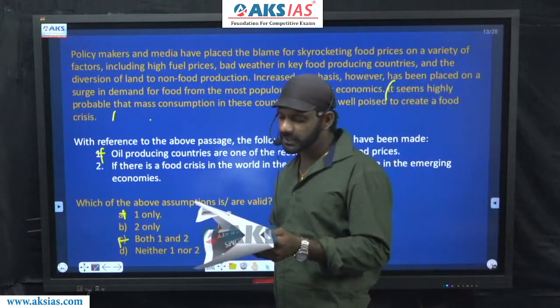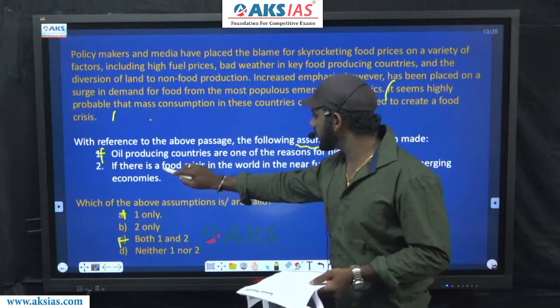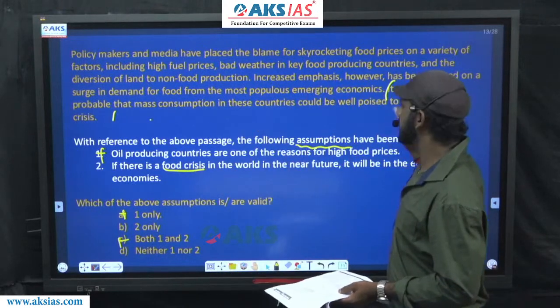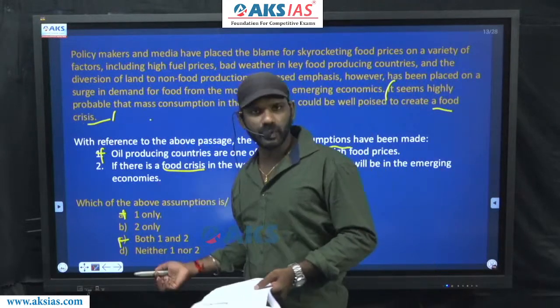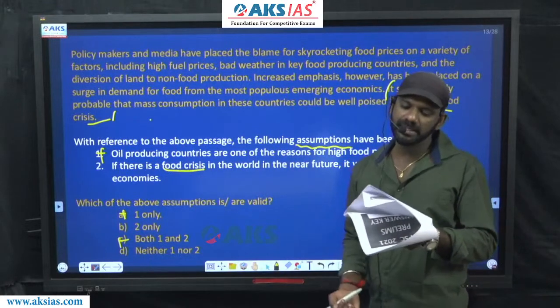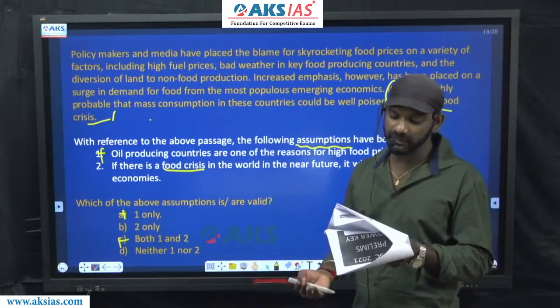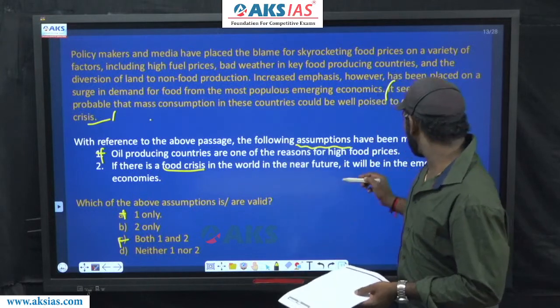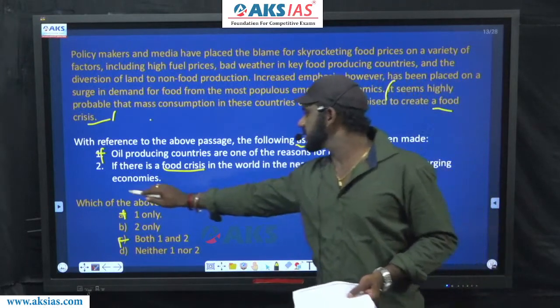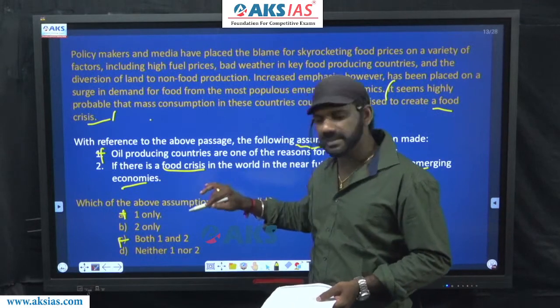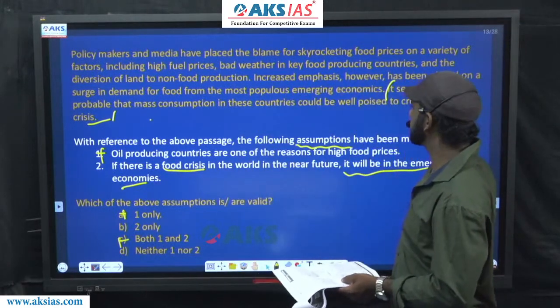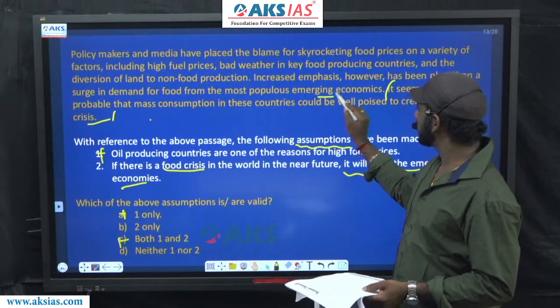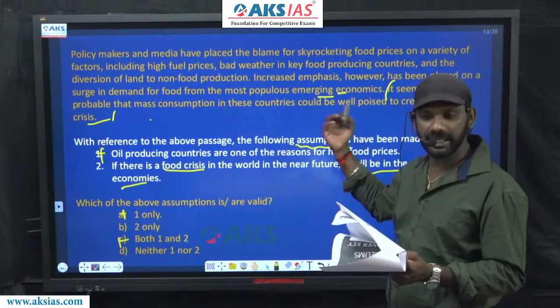Option 2 says, if there is a food crisis. Now, food crisis is talked about in option 2 and the last sentence. If there is a food crisis in the world in the near future, it will be in the emerging economies. This part of the option cannot be assumed from the details given in the last sentence actually. And what is talked about emerging economies is there in the last but one sentence.